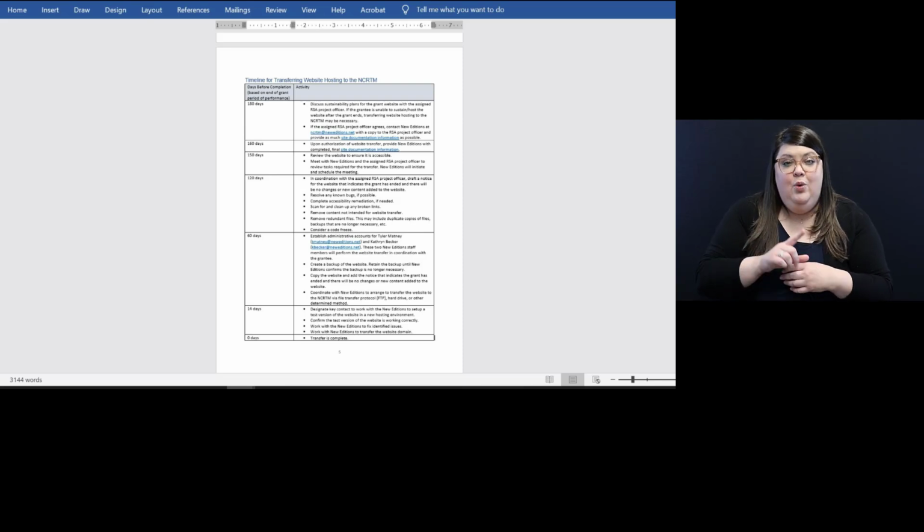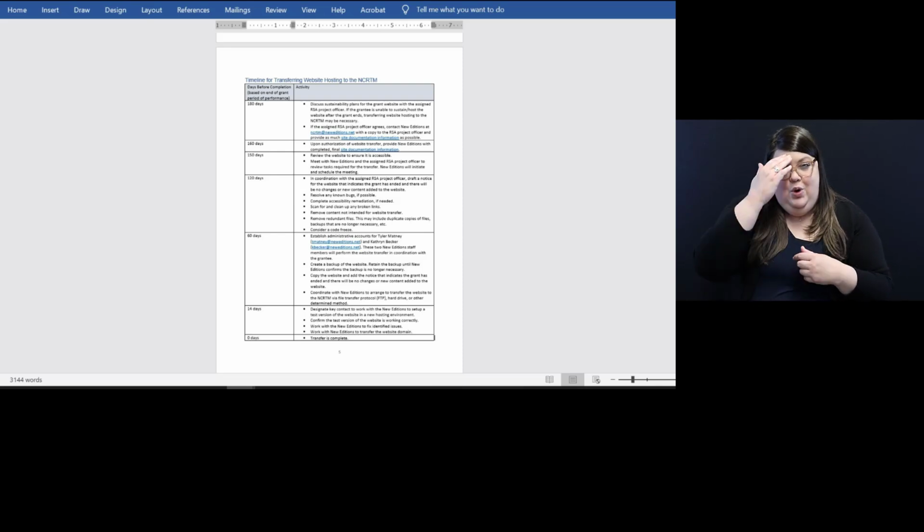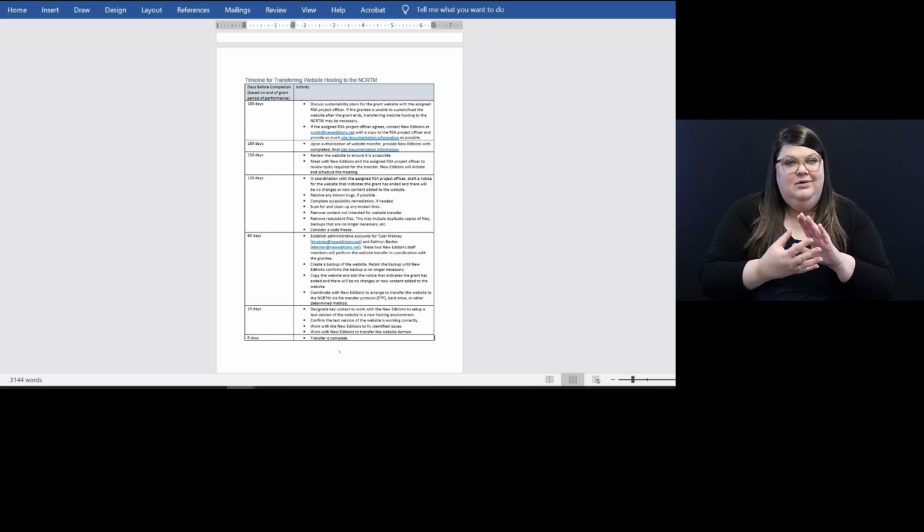At 150 days before the end of the grant period of performance, review the website for accessibility. In addition, New Editions will initiate a meeting to review tasks needed for transfer. At 120 days before the end of the grant period of performance, continue to prepare the website for transfer. For example, resolve any known bugs, remove redundant files, and scan and clear broken links. Draft a notice for the website that indicates the grant has ended and there will be no changes or new content added to the website. It should be prepared in coordination with the assigned RSA project officer.